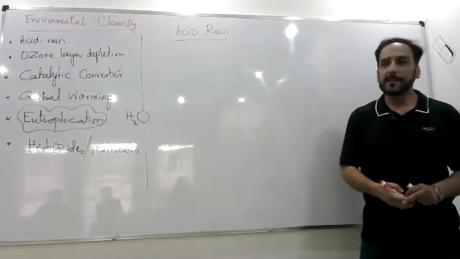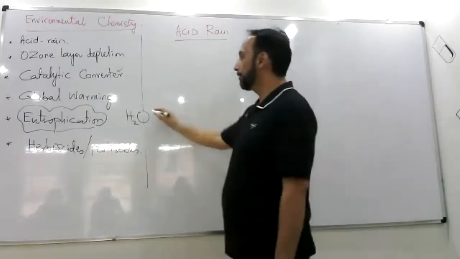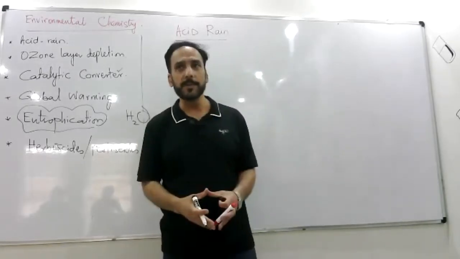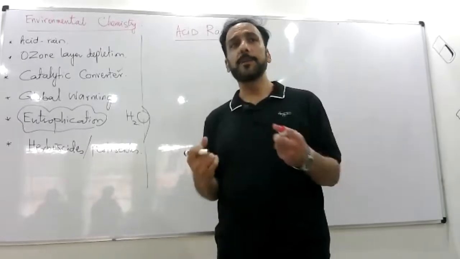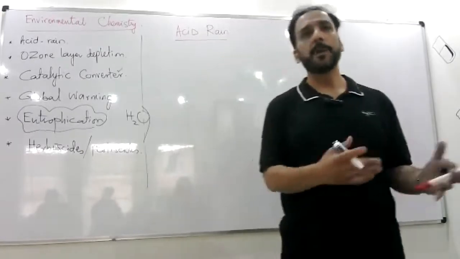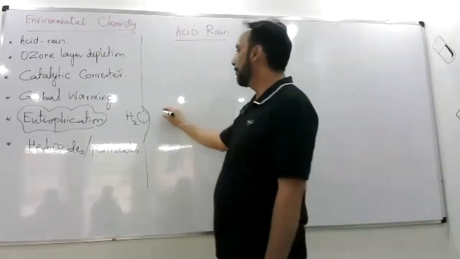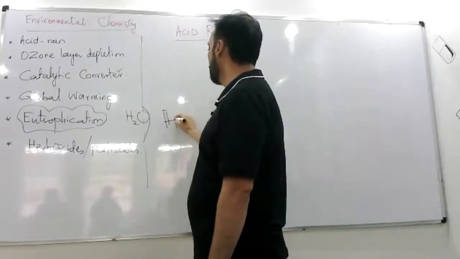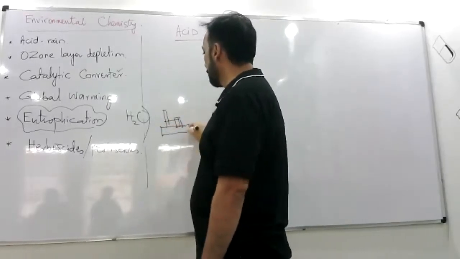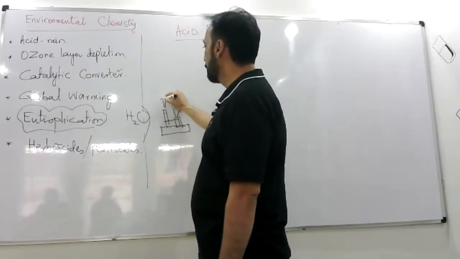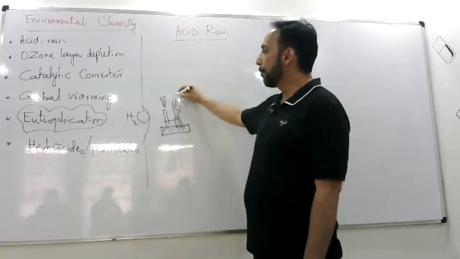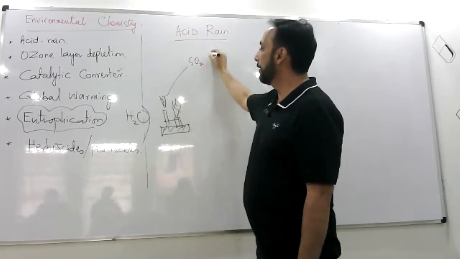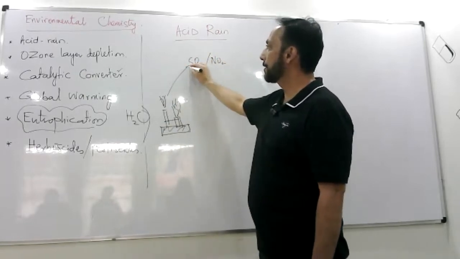So what happens in acid rain is that the cities which are extremely populated, or the industrial cities, have a lot of industry working for many decades. From the factories or the combustion processes of the factories, the smoke that comes out, many of these factory smokes contain sulfur dioxide and nitrogen dioxide, harmful oxides.